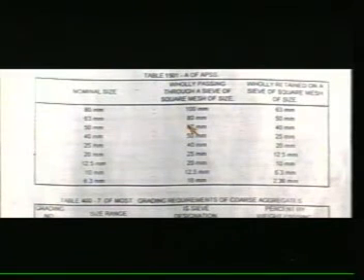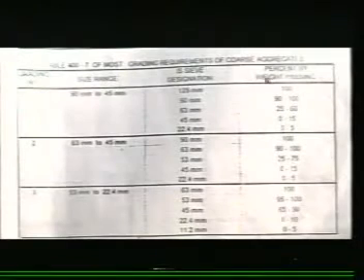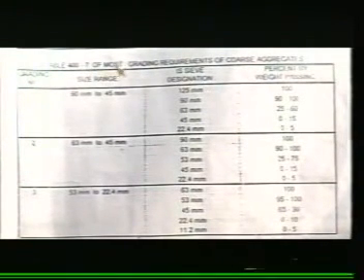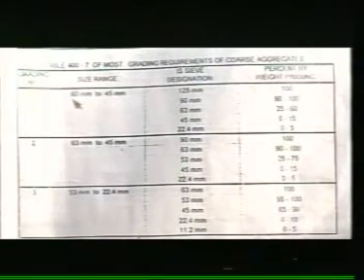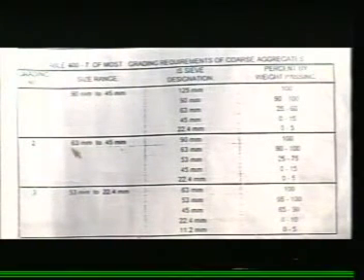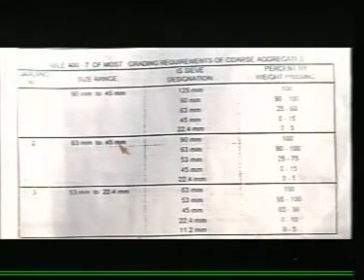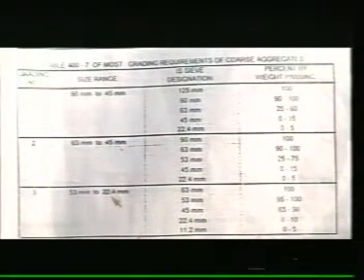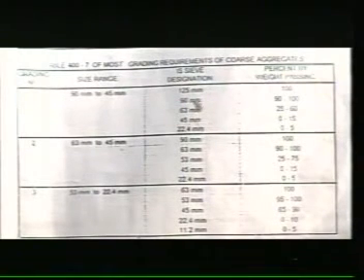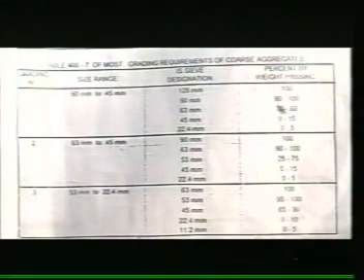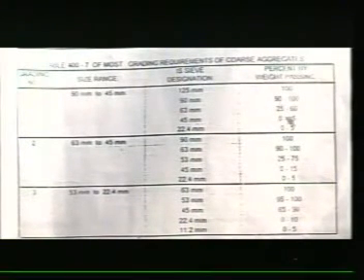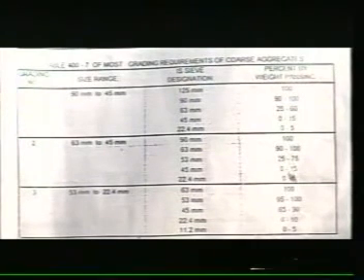This table shows the grading requirements of coarse aggregates for roadworks. This is as per table 400-7 of MoRTH. There are 3 gradings given in the table. Grade 1 ranges from 90 mm to 45 mm size. Grade 2 ranges from 63 mm to 45 mm. And grade 3 ranges from 53 mm to 22.4 mm size aggregates. Different gradings can be obtained by mixing the different proportions and sizes of the aggregates from the tables shown before, in the percentages shown in the 4th column of the table.